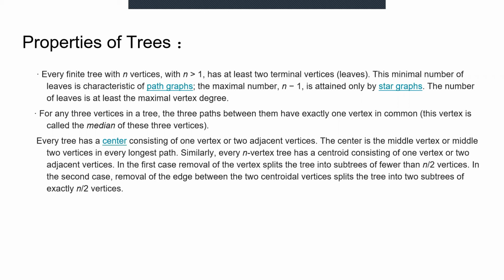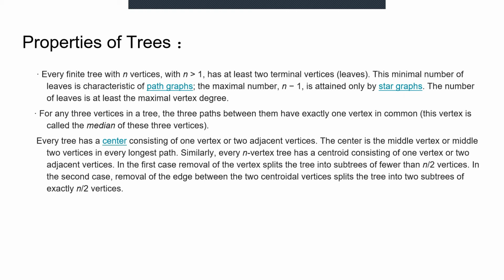For any three vertices in a tree, the three paths between them have exactly one vertex in common. This vertex is called the median of these three vertices. Every tree has a center consisting of one vertex or two adjacent vertices. The center is the middle vertex or middle two vertices in every longest path.